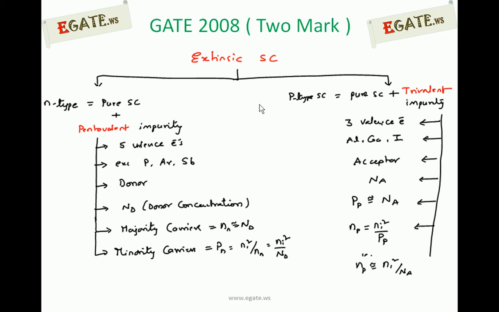They are approximately equal to the acceptor concentration. Again, minority carriers are calculated from the mass action law. Minority carriers in P-type are electrons, represented with n suffix p, which is equal to Ni square by pp or Ni square by Na.